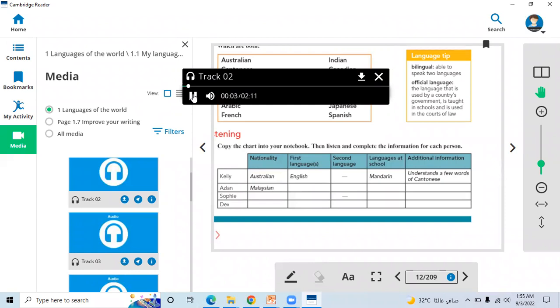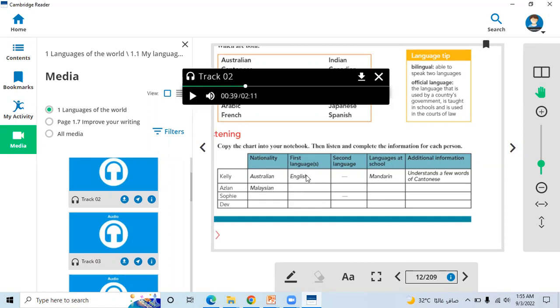I'm Australian and I live in Melbourne. My grandparents live in Melbourne too. They came to Australia from China 50 years ago. They speak Cantonese. My dad was born here and he's bilingual. He speaks Cantonese and English. I speak English, of course. I understand a few words of Cantonese because I hear my dad talking to my grandparents, but I don't speak it. At school, we learn Mandarin. I'm Malaysian.